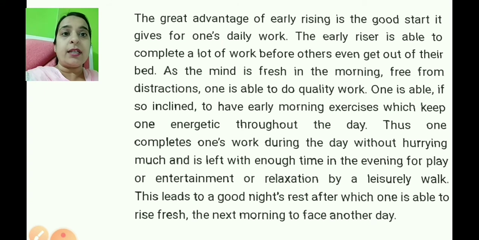One is able, if so inclined, to have early morning exercises which keep one energetic throughout the day. Thus, one completes one's work during the day without hurrying much and is left with enough time in the evening for play or entertainment or relaxation by a leisurely walk.